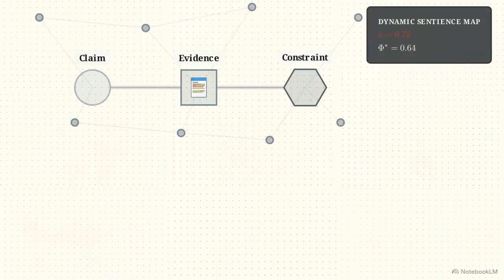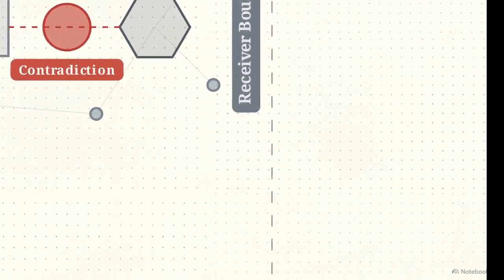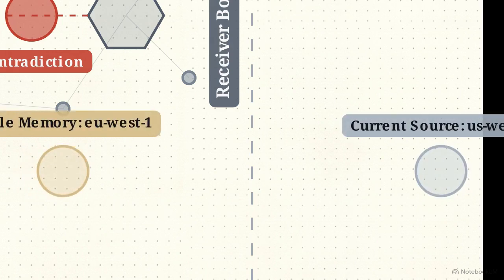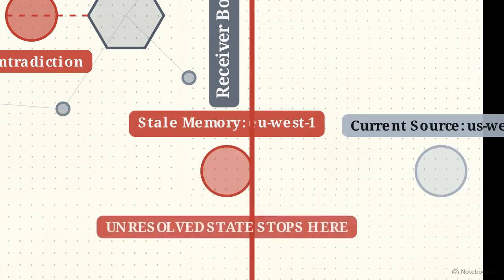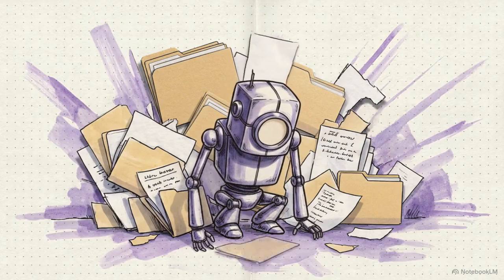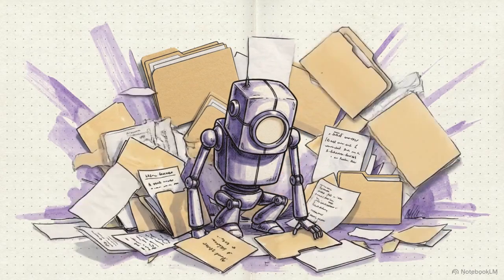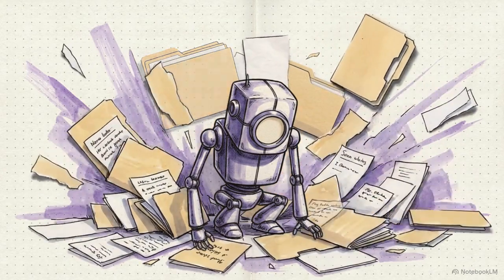This dynamic sentience map visualizes the AI's logic spine, claims, evidence, and constraints. When the path breaks under pressure, it triggers a contradiction node. It catches a stale memory trying to cross the boundary, stopping the disputed region and identifying failures that standard logs miss. When an AI model hits this state of decoherence, the only safe response is to fire it immediately.